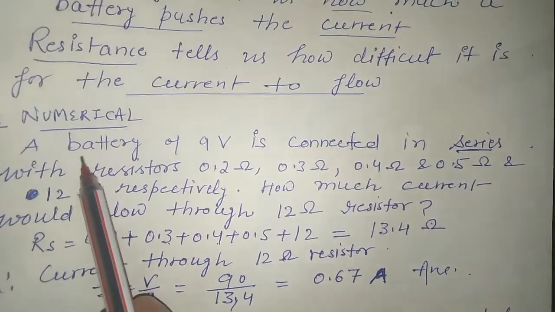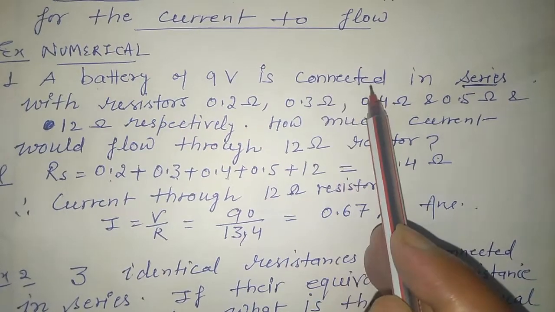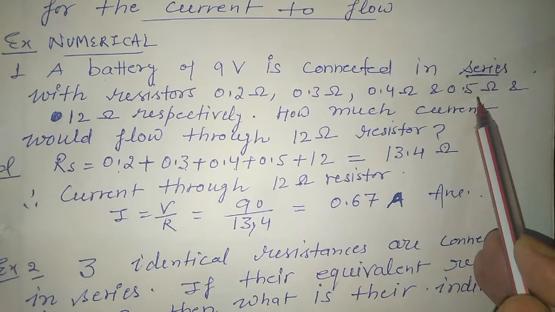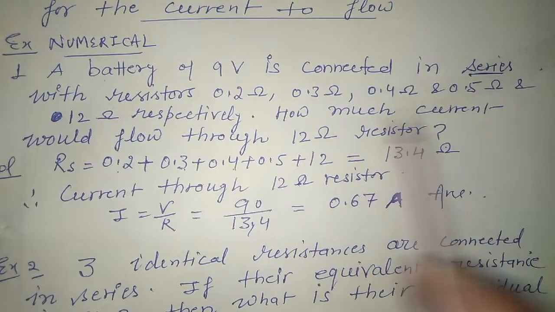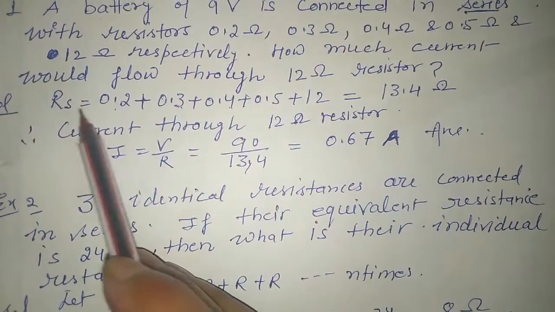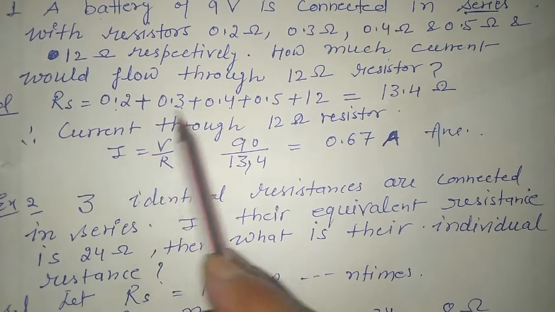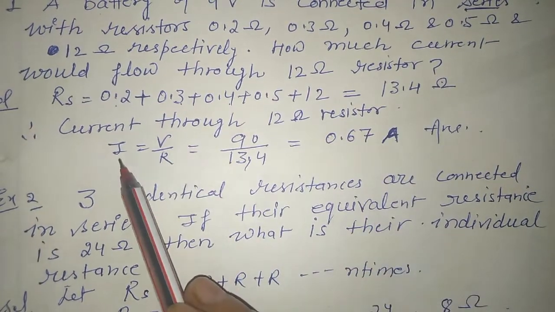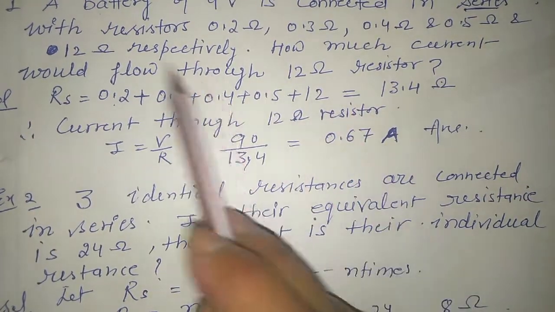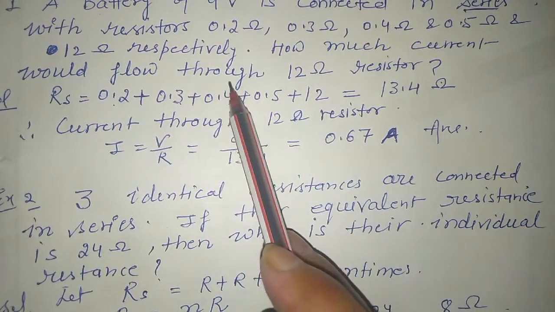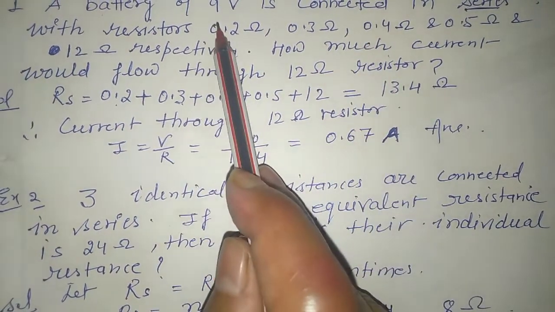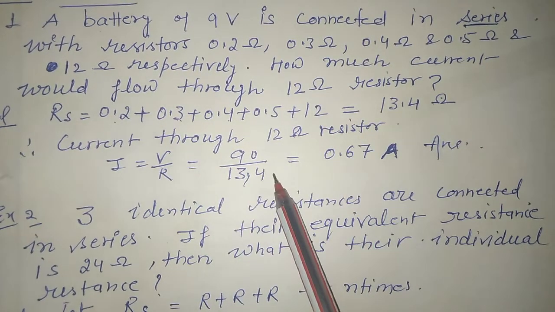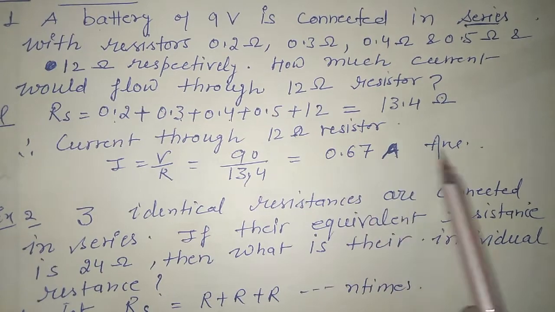Now a numerical on the basis of this series combination. A battery of 9 volt is connected in series with resistors 0.2 ohm, 0.3, 0.4, 0.5 ohm and 12 ohm respectively. How much current will flow through the 12 ohm resistor? So there we will find Rs, their algebraic sum, 13.4. The current I through the 12 ohm resistor, we want to find V upon R. V is given in the first line, 9 volt. So 9 upon 13.4, we calculate 0.67 ampere, we get the answer.